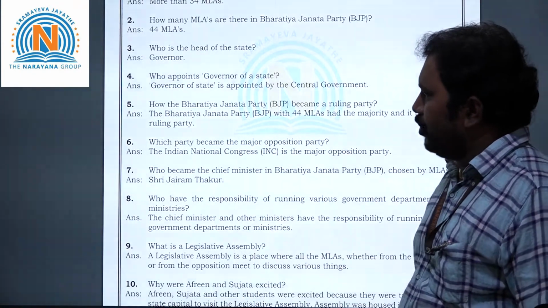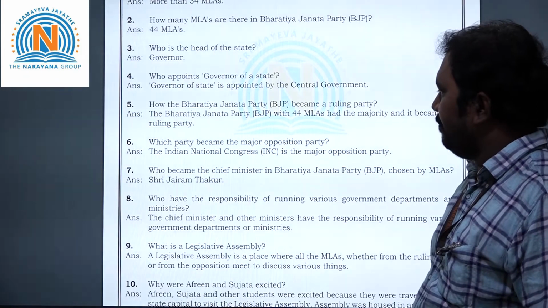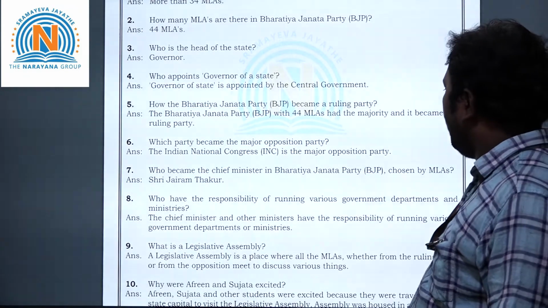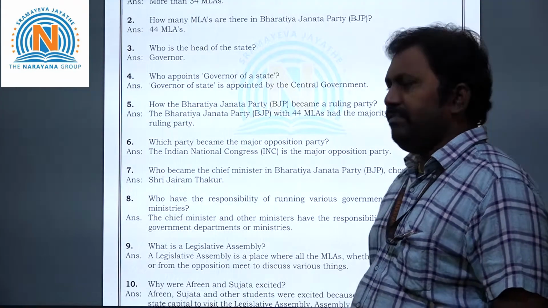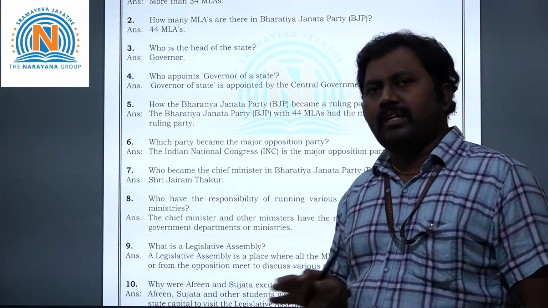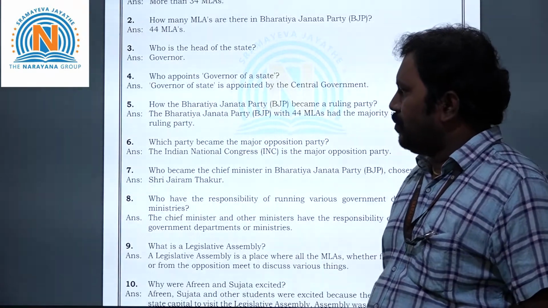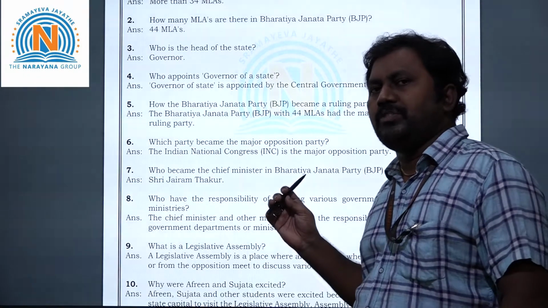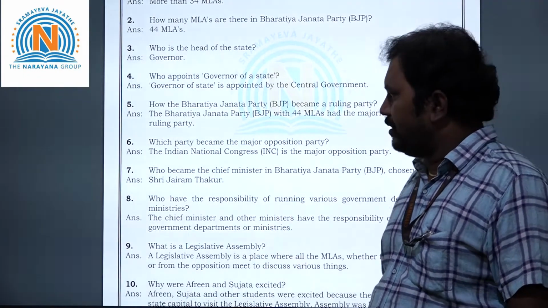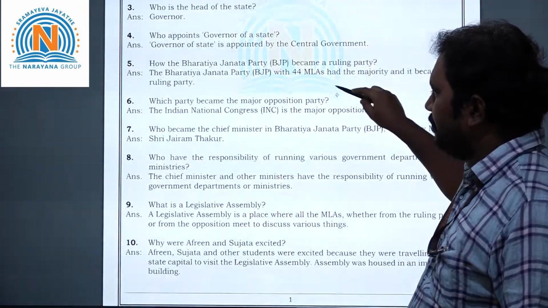Now let's take the seventh question. Who became the chief minister in Bharatiya Janata Party, chosen by MLAs? Here, the chief minister they are talking about is of the state, not the country. So here the answer is Sri Jairam Thakur. As per your textbook, the questions are framed. Okay, children, right.